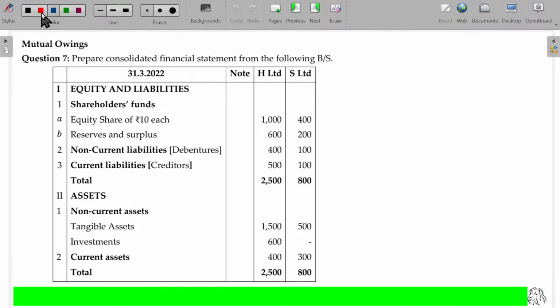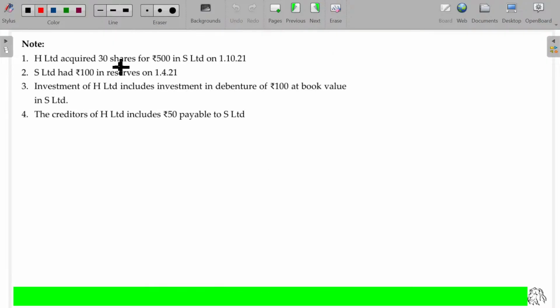Mutual owing. In question number 7, we incorporate the mutual owings. H Limited acquired 30 shares for rupees 500 in S Limited on 1/10/21. S Limited had 100 rupees in reserves as on 1/4/21.